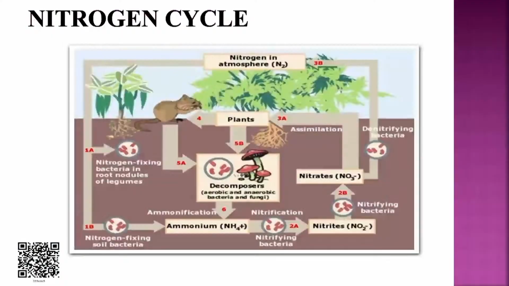First, we will talk about the nitrogen cycle. The nitrogen cycle is completed in 5 steps. First is fixation, second is nitrification, third is assimilation, fourth is ammonification, and the last one is denitrification. We will talk in a little more detail about each step.